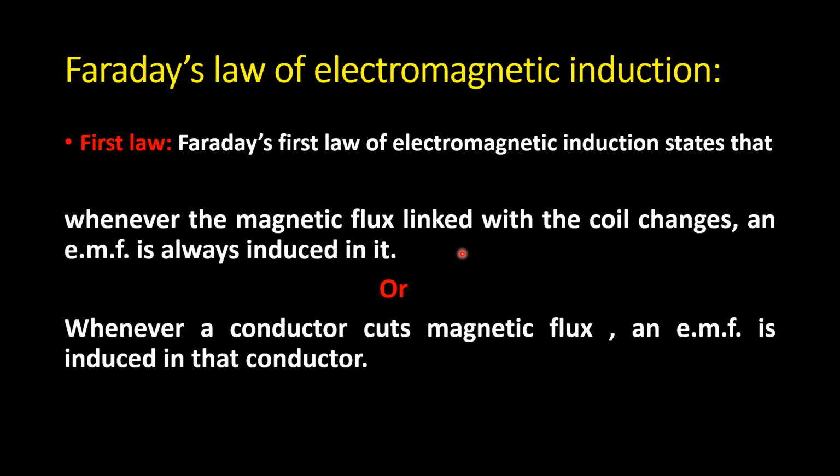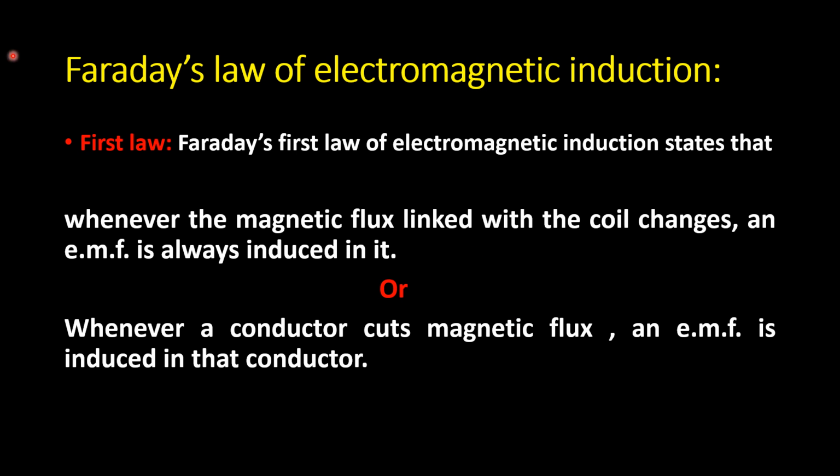Or you can say, whenever a conductor cuts magnetic flux, an EMF is induced in that conductor. So either of these two, either the magnet or the conductor, should be in motion. Then and only then does EMF induction take place. If both are stationary, then there will be no EMF induction in the coil.